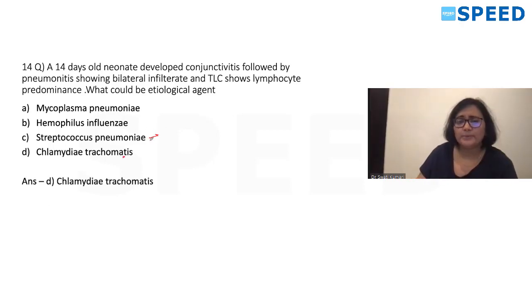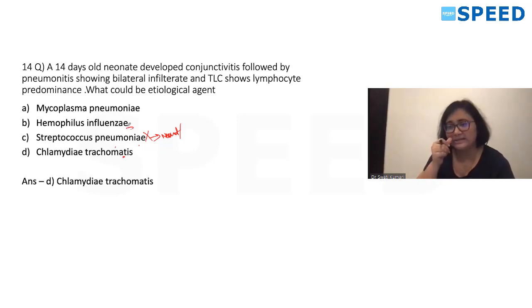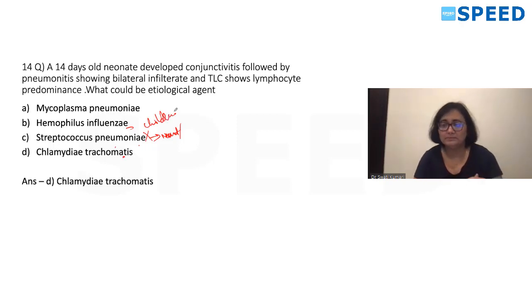Why we are excluding Streptococcus pneumoniae? It does not cause pneumonia in infant, neonate, right? It causes it in the children or adult age group. It does not cause it in the neonate or infants. So we exclude this, okay? H influenzae in 14 days old child does not cause conjunctivitis or pneumonia. This is mainly for epiglottitis and other features in children, not in the 14-day-old child. Now, mycoplasma also is not associated with similar kind of feature.